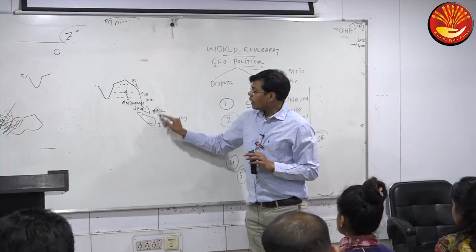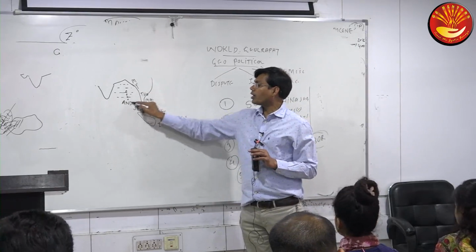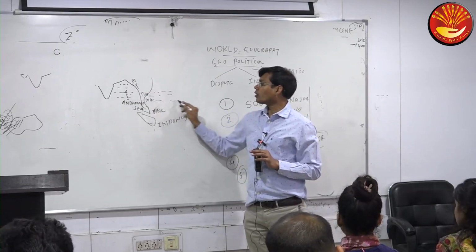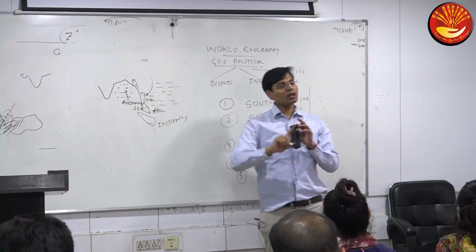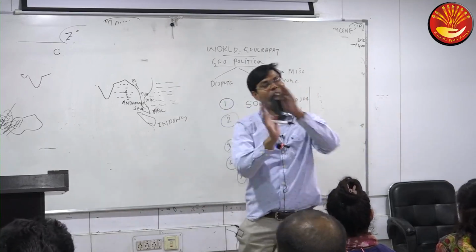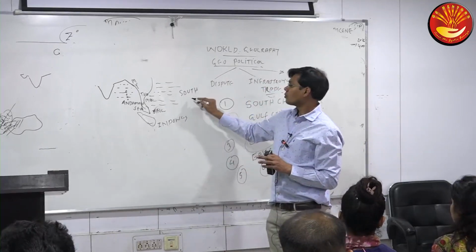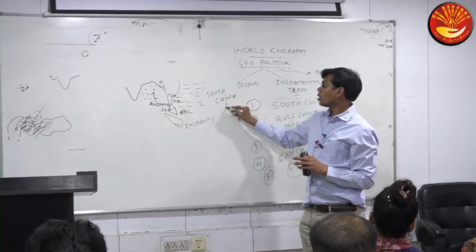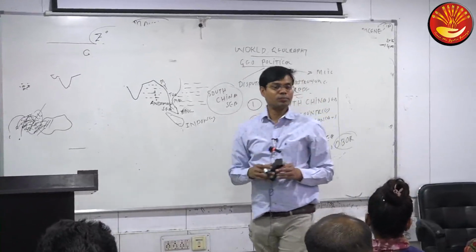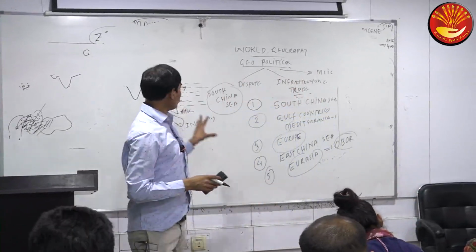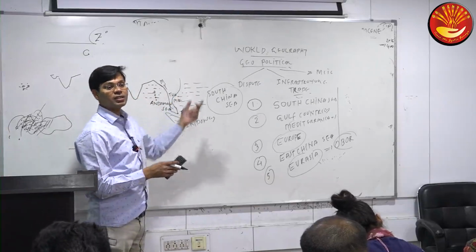And this side, if we talk about just opposite to the Bay of Bengal and Andaman Sea, this water we call by which name? That is South China Sea. So South China Sea is in front of, or just opposite to, the Bay of Bengal. Is South China Sea a tropical area or a temperate area? Tropical area. Low latitude area, a warmer sea. It is also the largest sea of the earth.